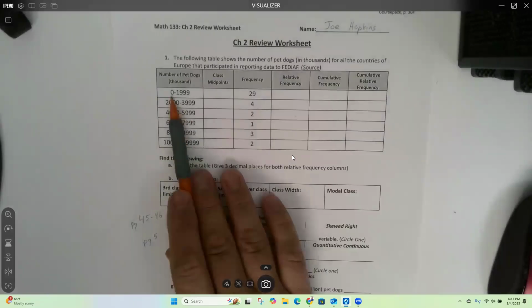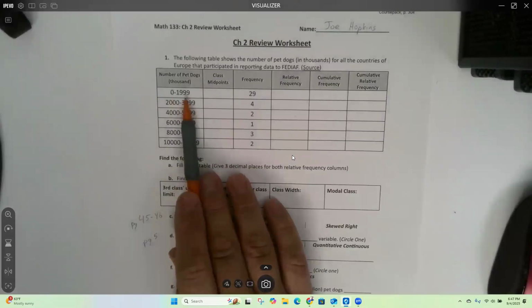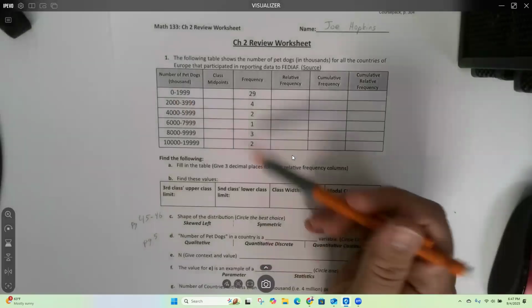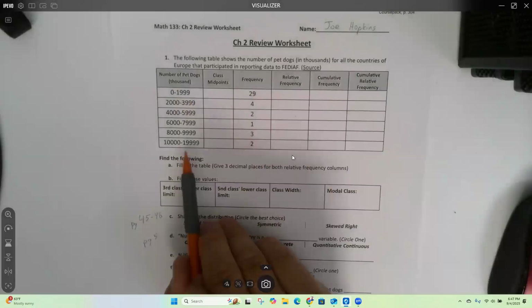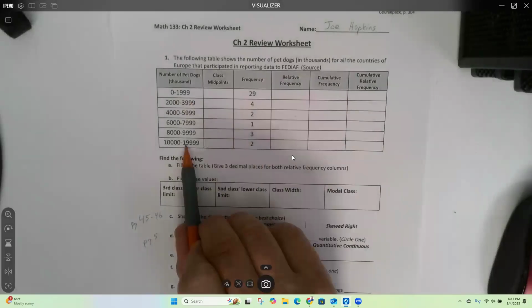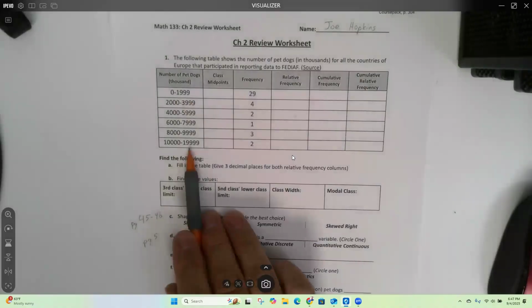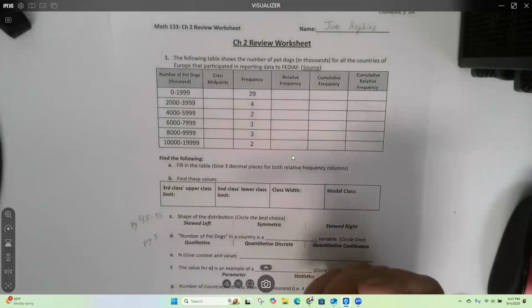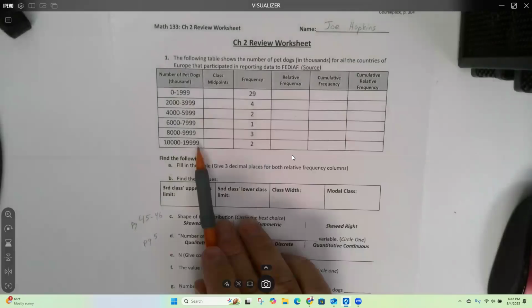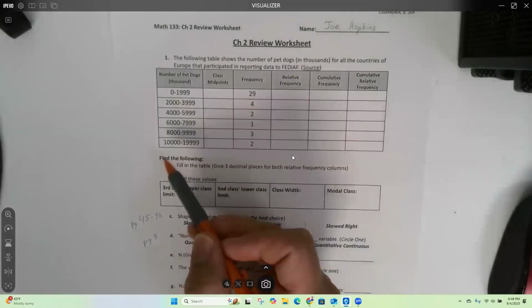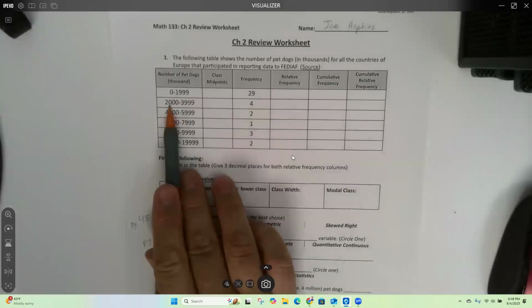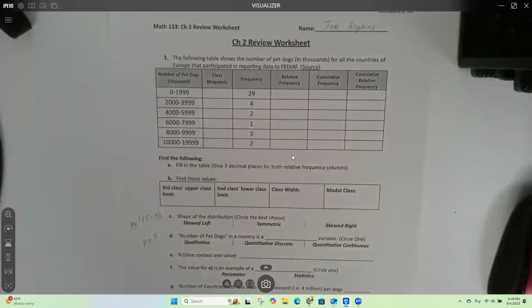So 0 to 1999 this is actually 1,998,000 dogs. So because this is measuring countries, right? It goes up to the last one is 19,000. But that's countries in Europe, right? There are countries that have way more than 19,000 dogs, right? So there's two countries that had, this is actually 10 million and 19 million. Anyway, this is 2,000,000, however confusing that is. It's 2 million.